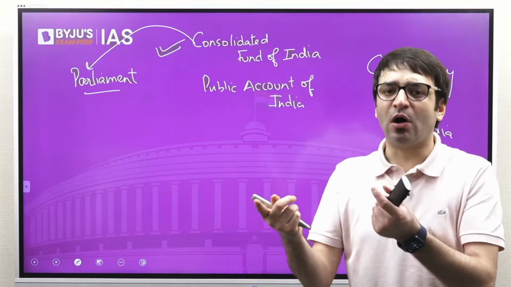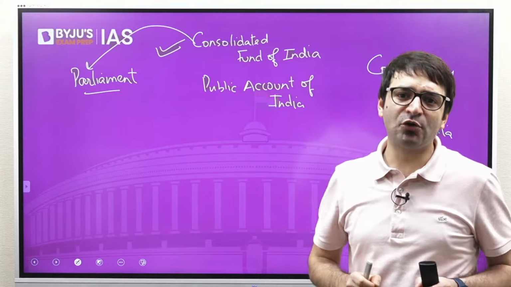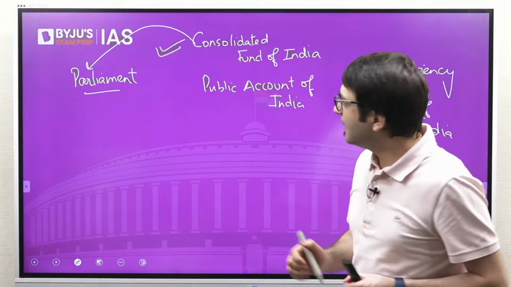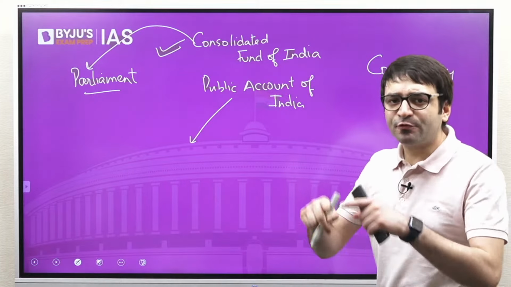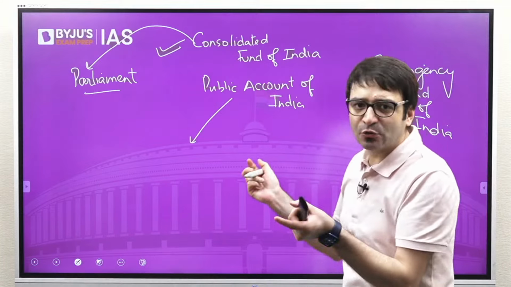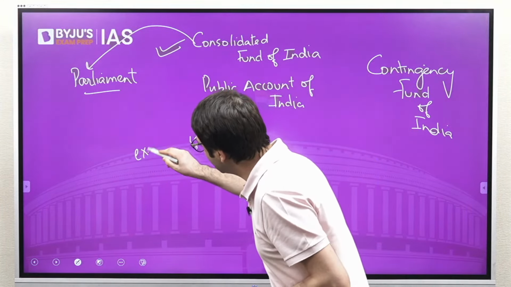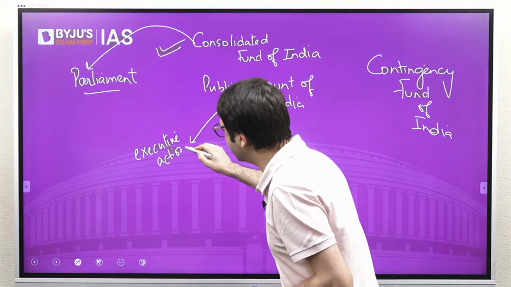Without parliamentary law, the government of the day cannot withdraw even a single penny out of the Consolidated Fund of India. But when it comes to the Public Account of India, it is kept at the disposal of the government of the day. That means this Public Account of India is operated not through a legislative act, but through executive action.